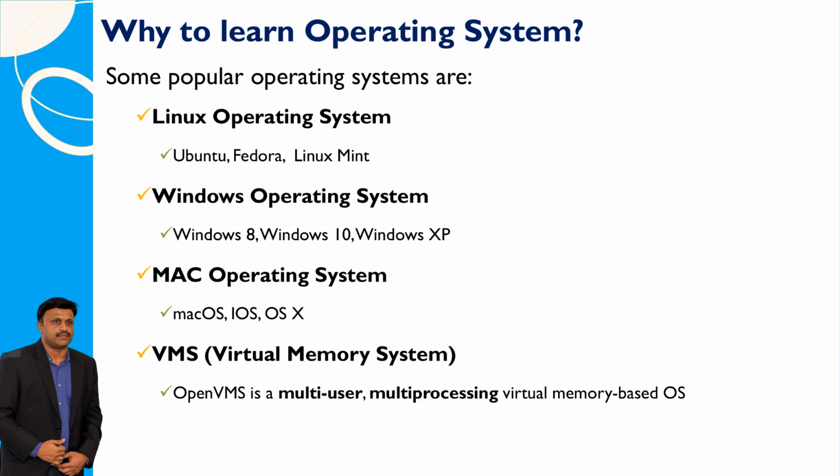There are several popular operating systems used today. One of them is the Linux operating system, which includes distributions like Ubuntu, Fedora, and Linux Mint. Another widely used OS is the Windows operating system, with versions such as Windows 8, Windows 10, and Windows XP. Additionally, there's the Mac operating system, known for its Mac OS, iOS, and OS X variants. Another noteworthy system is the VMS, Virtual Memory System, exemplified by OpenVMS, which is a multi-user, multi-processing virtual memory-based operating system.